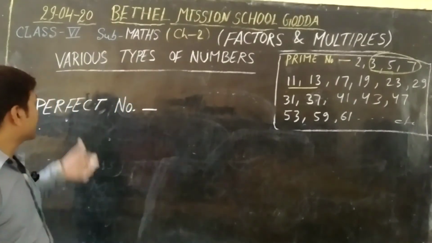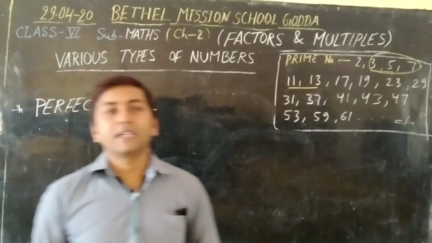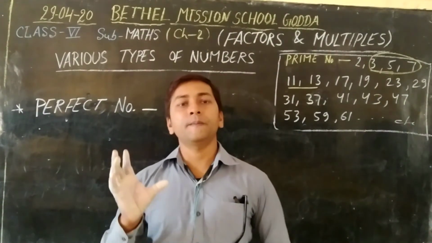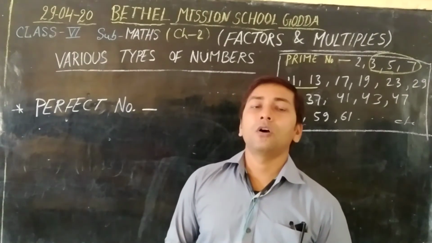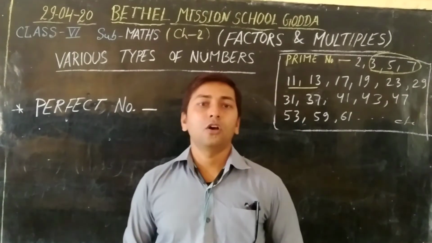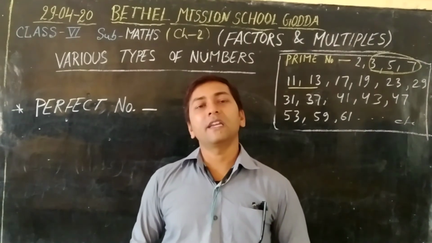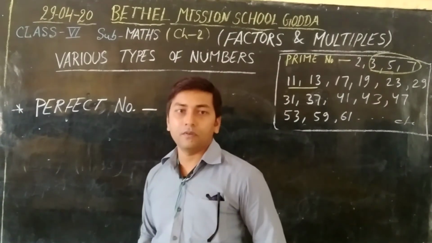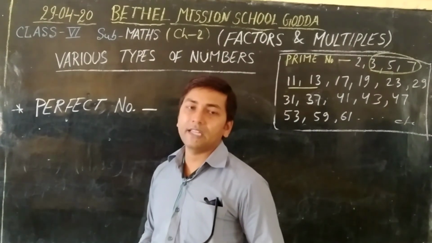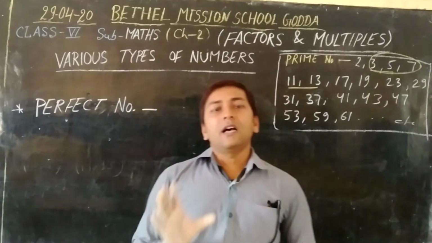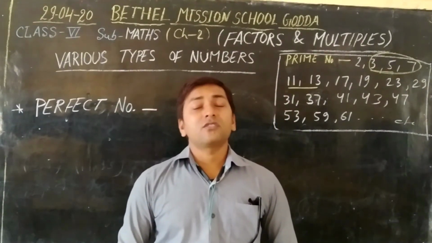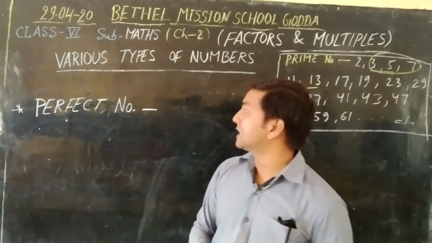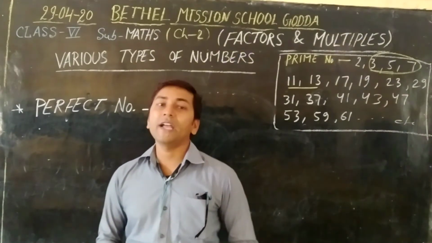Now we learn the perfect numbers. Listen carefully. What is a perfect number? If the sum of all the factors of a number is 2 times that number, then it is a perfect number. Okay, once again: if the sum of all the factors of a number is 2 times the number, then that number is said to be a perfect number.